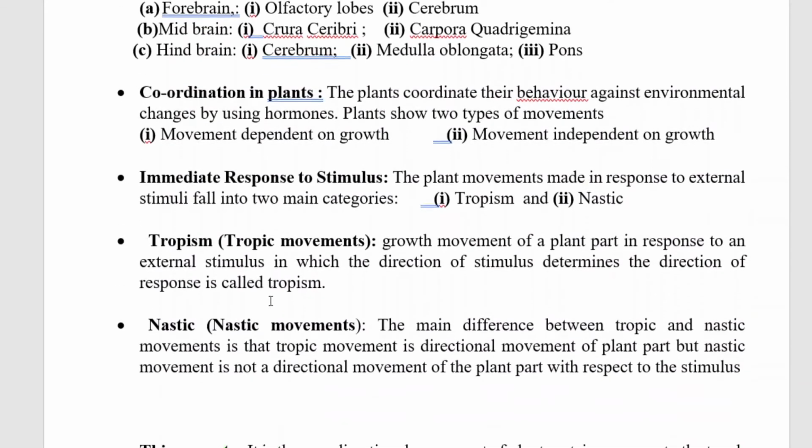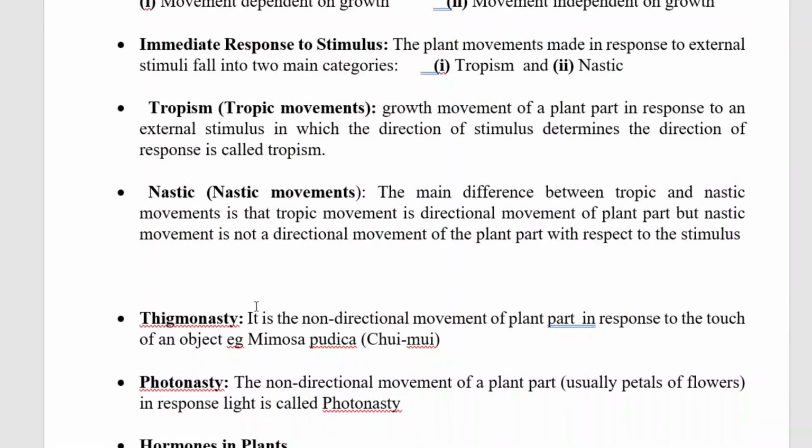Coordination in plants. Plants coordinate their behavior against environmental changes by using hormones. Plants show two types of movements: movement dependent on growth, and movement independent of growth, which is an immediate response to a stimulus. The plant movements made in response to external stimuli fall into two main categories, that is tropism and nastic.